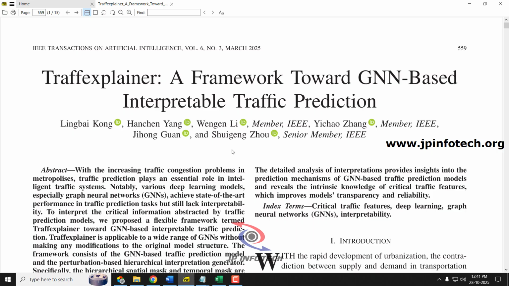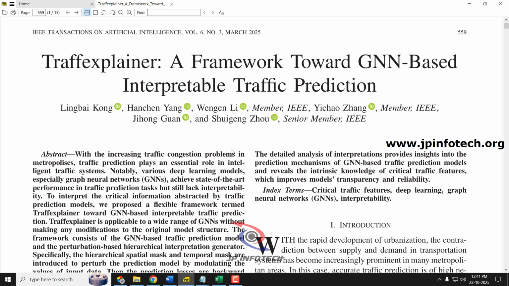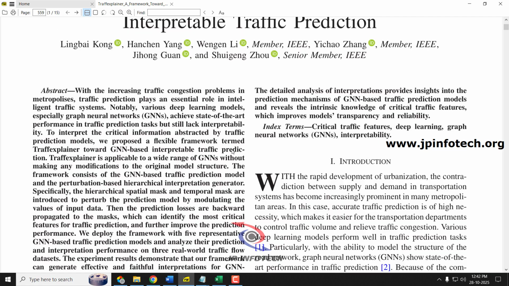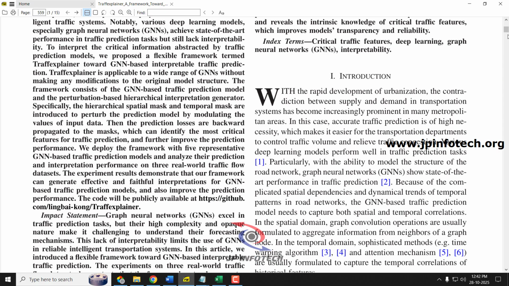We all know that all over the world, due to the development of urbanization, there is a huge increase in the transportation system. Due to this increase, all major cities all over the world, or in India, face the problem of traffic congestion. Here in the base paper, the authors have utilized GNN, that is graph neural network, for traffic prediction. But we are not going to do the same as mentioned in the base paper.